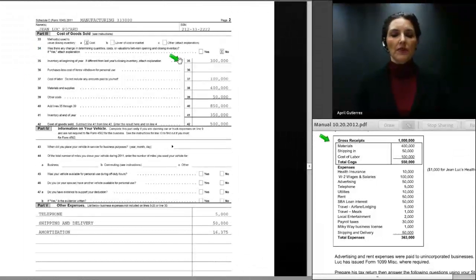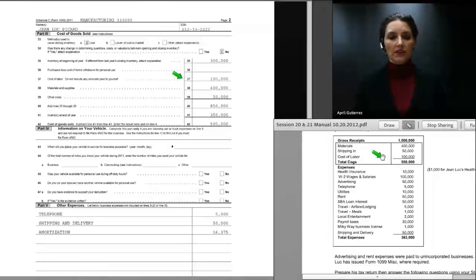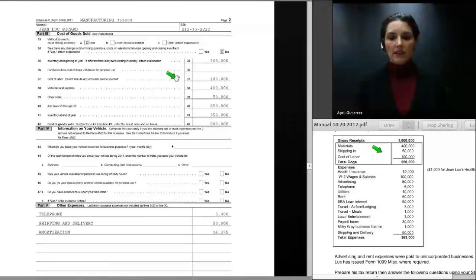And on Part 3, we show the inventory at the beginning of the year. He purchased $300,000 of inventory when he bought the business. We've entered that as opening inventory. We add in the cost of labor that he had. We can see on the P&L that labor is $100,000. We also entered other costs, which was shipping in of $50,000.